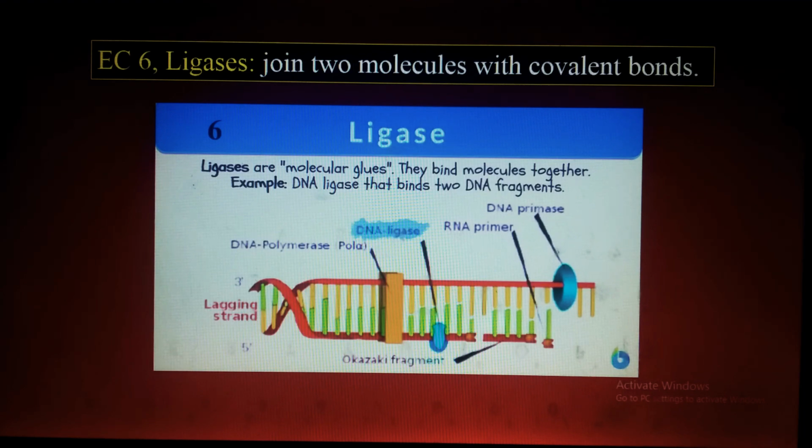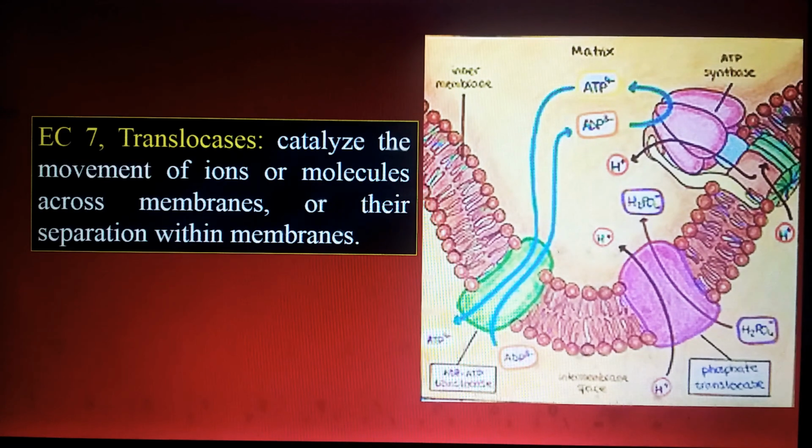The lecture is easily understandable for you, and you will get a lot from this lecture. Now the last one is the translocases. Translocases catalyze the movement of ions or molecules across membranes.